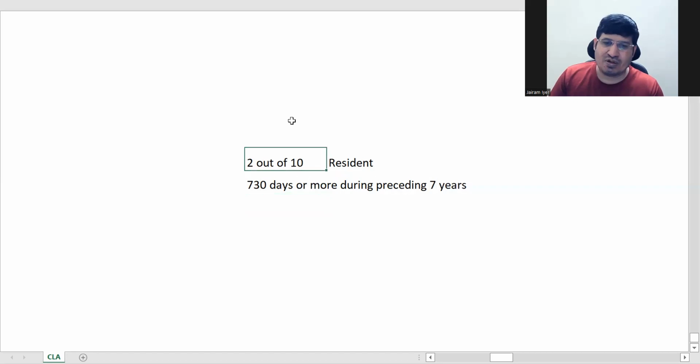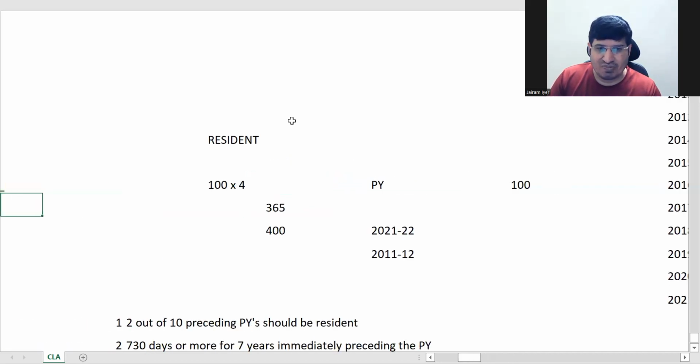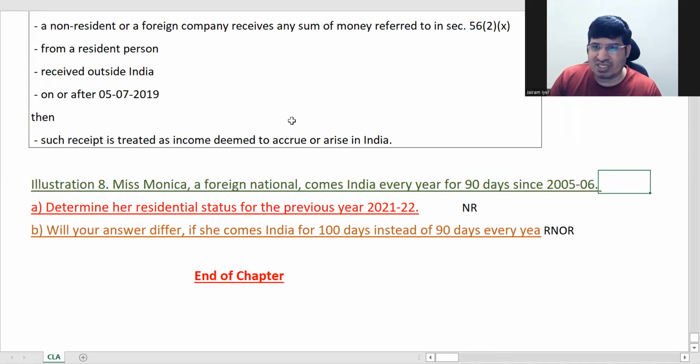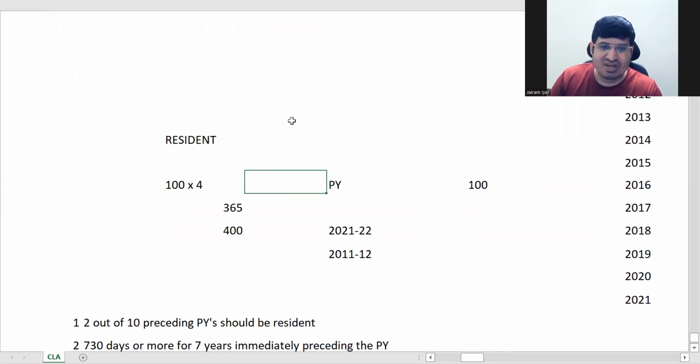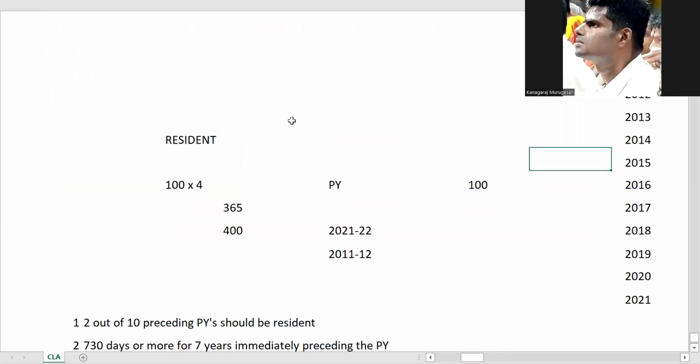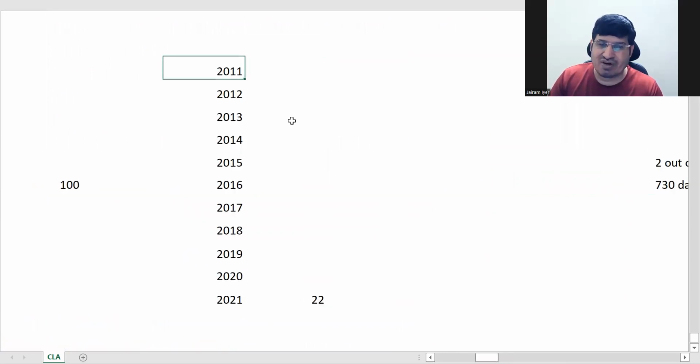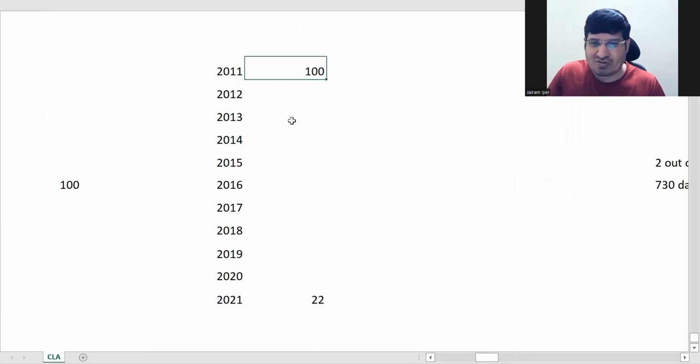As we saw, the 10 years start from 2011-12, and in this problem, since 2005-6 is given, each of these years she has 100 days now.